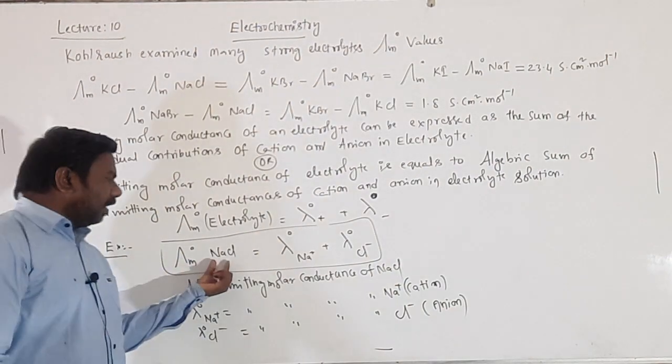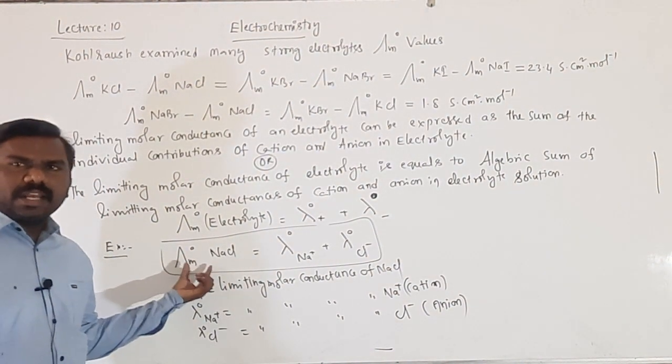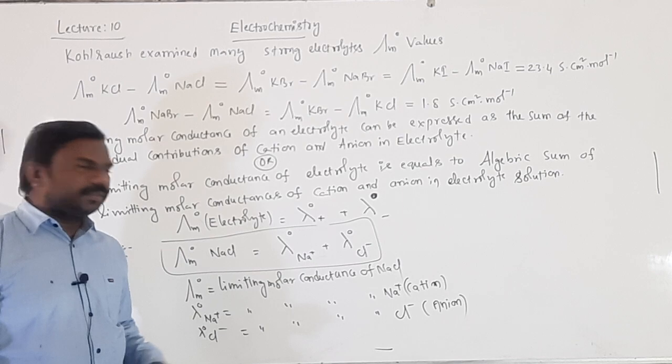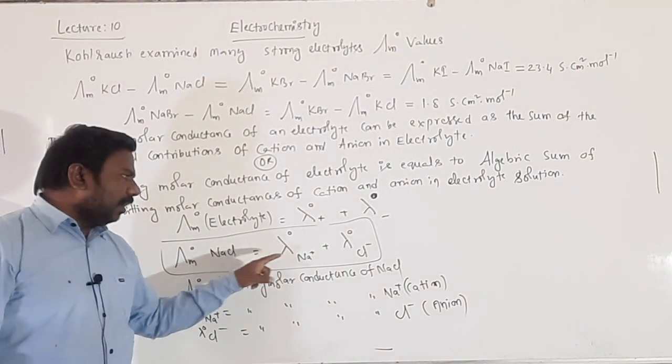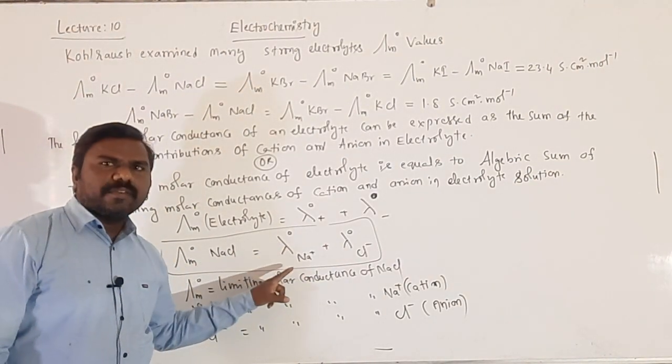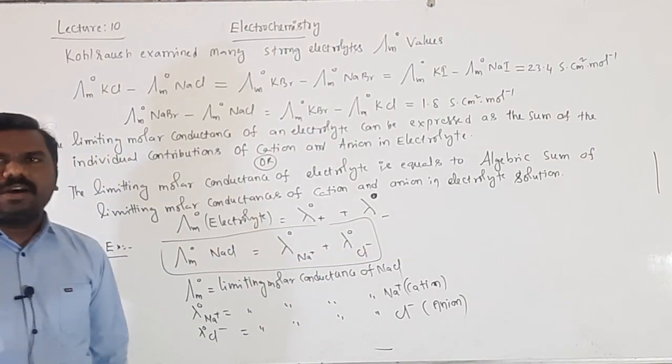It means the limiting molar conductance of an electrolyte is equal to the sum of the limiting molar conductances of cation and anion.